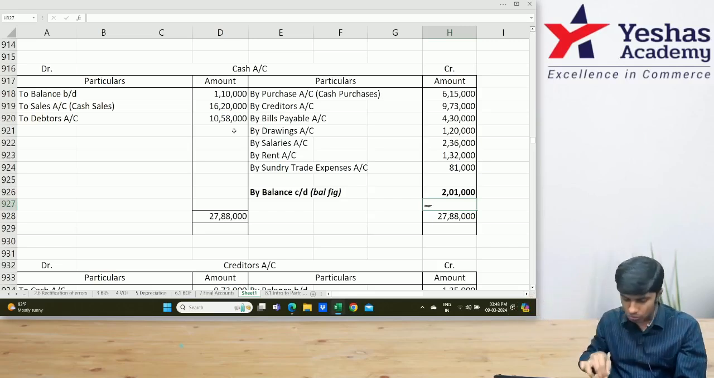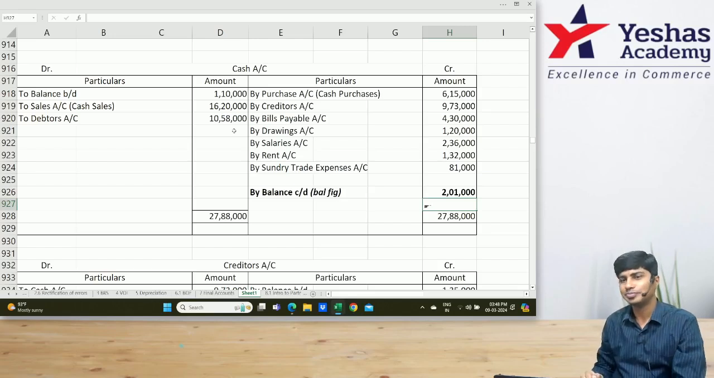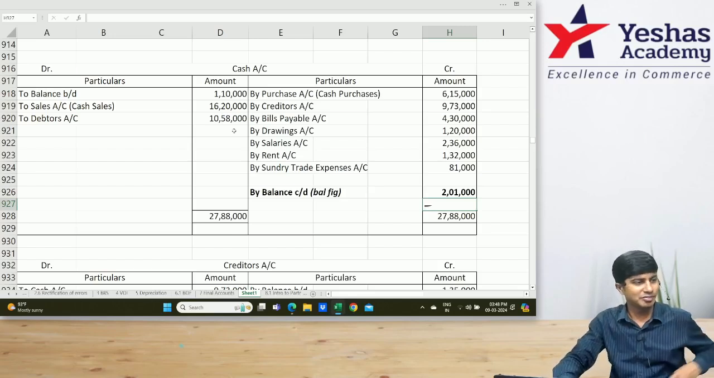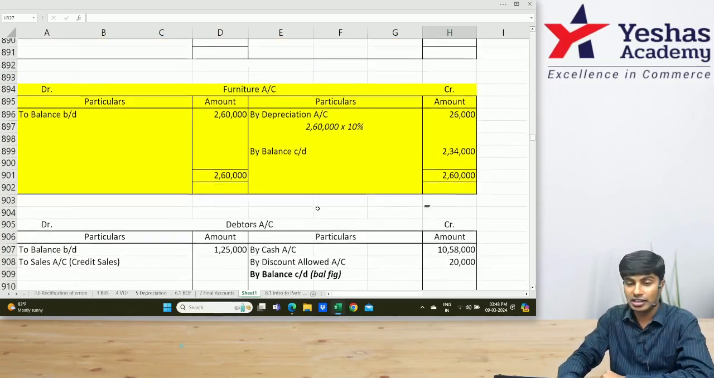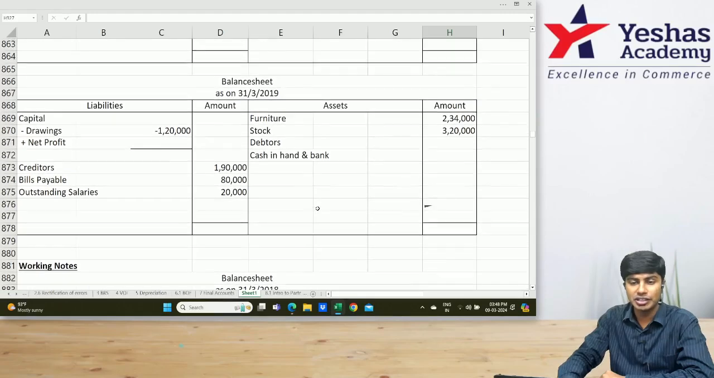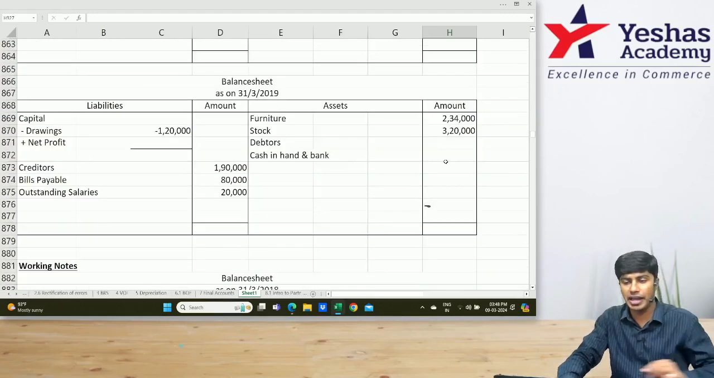Sir, I typed 201. I saw. Very good. Sachetan and Nitya have also said 2,01,000. Where do we write 2,01,000? Balance sheet, asset. Let's go to our balance sheet. In the closing balance sheet, shall I write cash and bank?